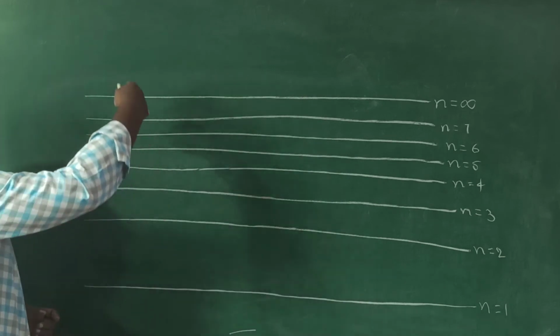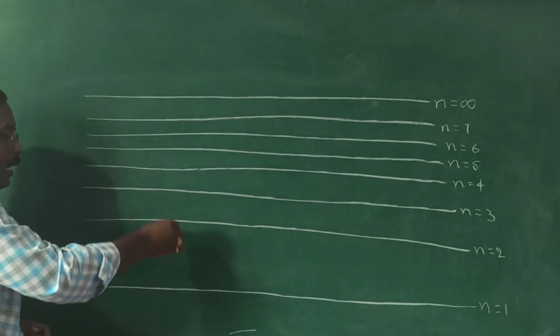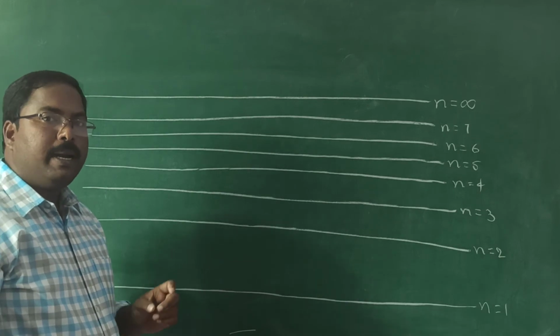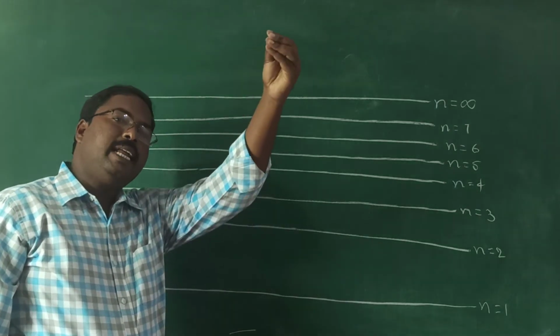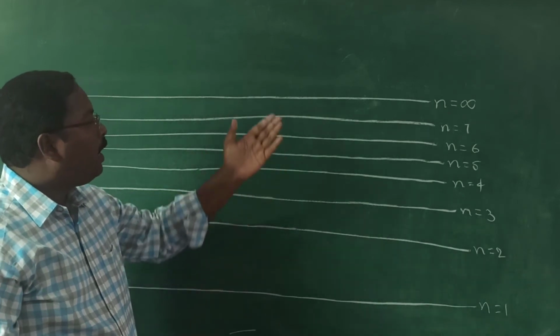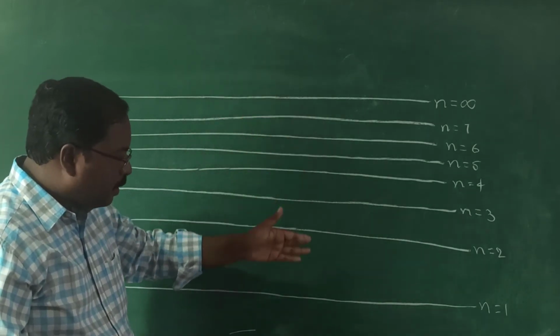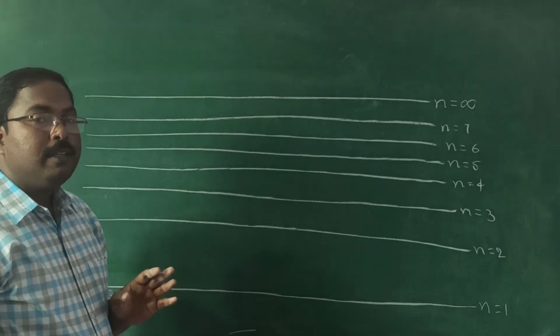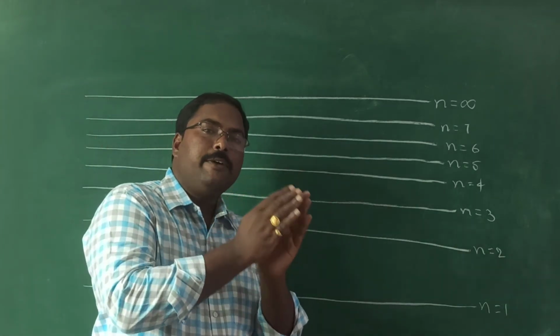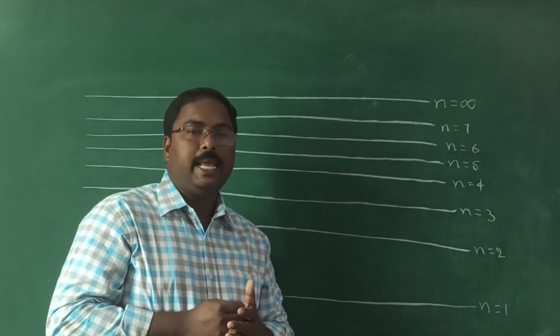Now, when it is in any orbit, it comes back to its original position. It may jump directly from any orbit to the first orbit, or it may jump to the middle orbits first and then jump back. So that is why for the hydrogen atom we observe different numbers of spectral lines.